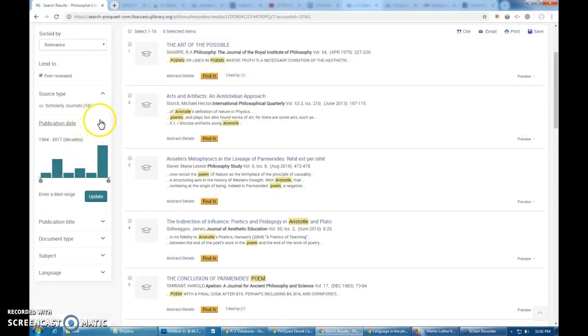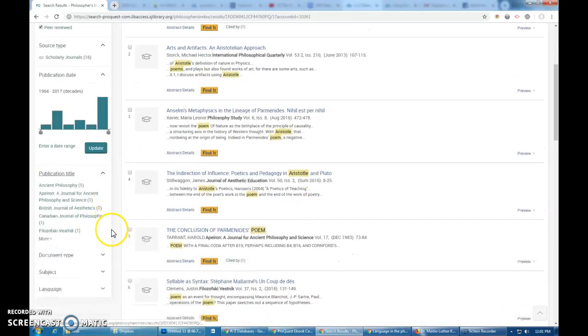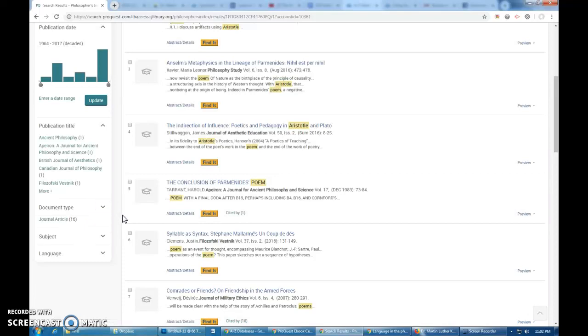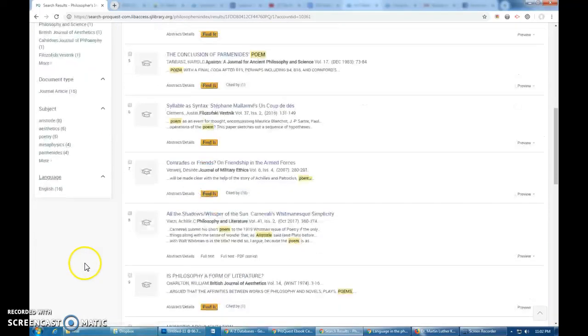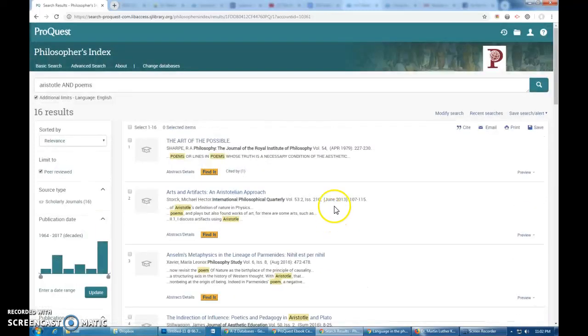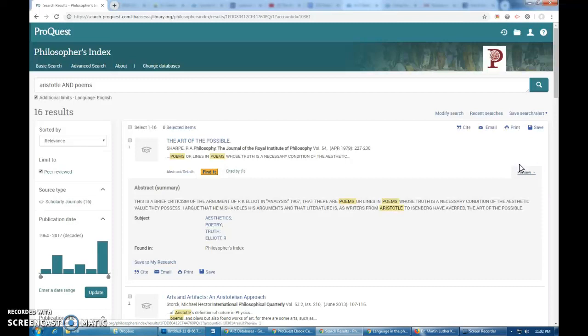Once again, we can unselect peer-reviewed. Obviously, the source type is only journals, so we just have that. We can narrow and change our date range. Publication title, document title, subject, and language are all here as well. All the same tools from basic search are still here. You can still hit preview. You can still cite, email, and pin drop your items for browsing for later.